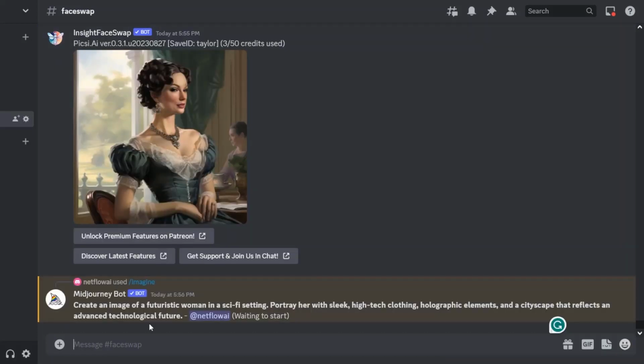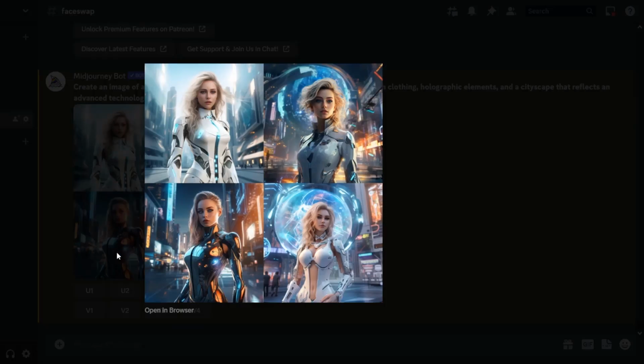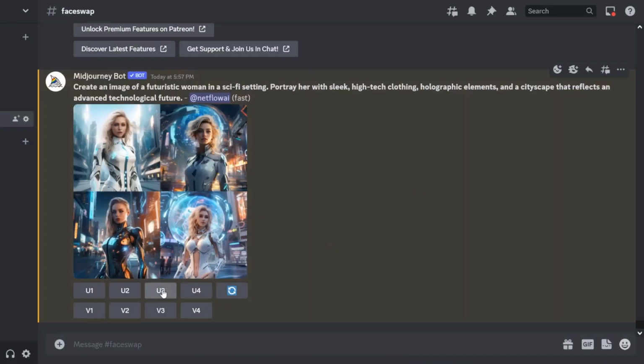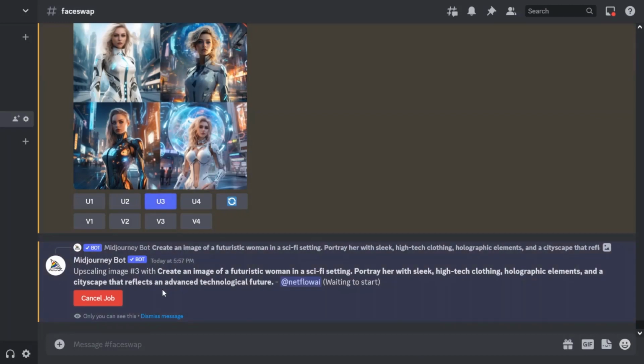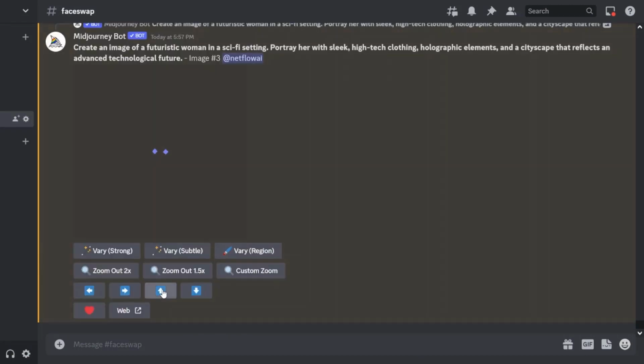For example, another prompt that you see generated here is actually an image of a woman in the future wearing high-tech clothes, and the image has a sci-fi format, which you now see has been rendered this way. Again, we'll perform face swaps on all these generated images.